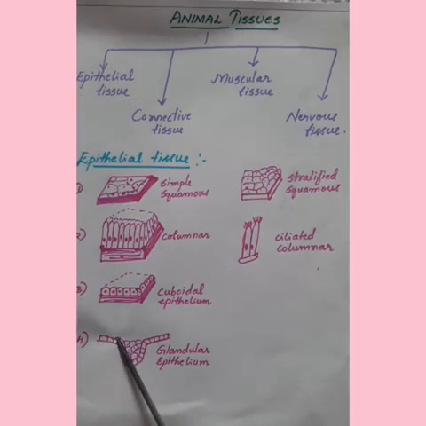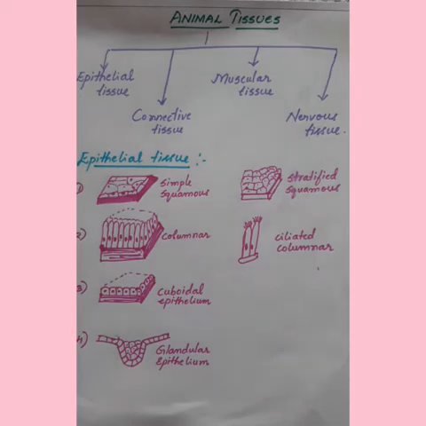For example, in cells lining blood vessels or lung alveoli, transportation of substances is the main function. So, it occurs through a selectively permeable membrane or surface.